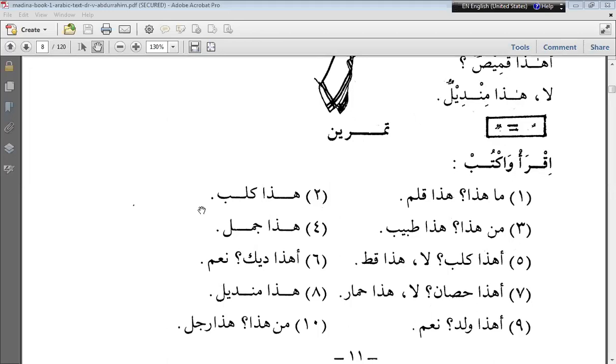The aim of this class is to make you good in reading and writing both, inshallah. We haven't covered many things. We are in the starting phase. No problem, if you have attended the second class. Okay.